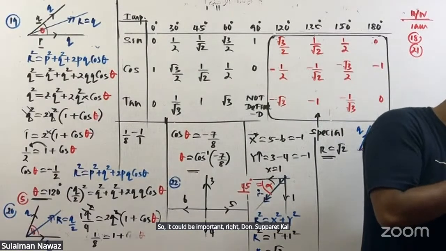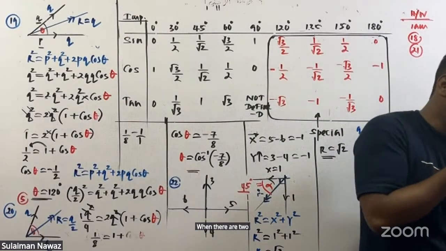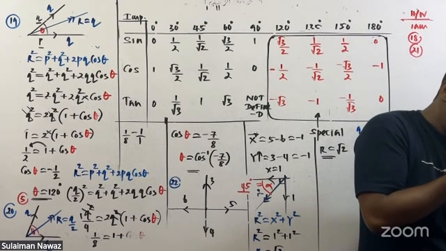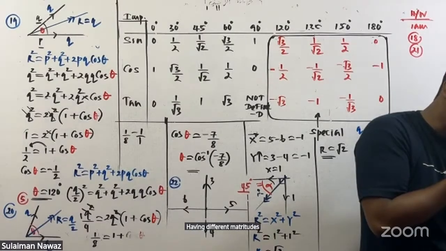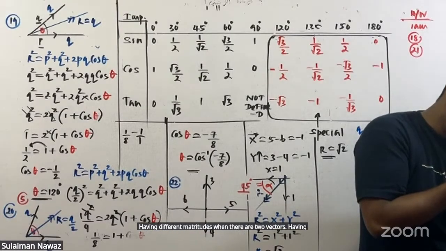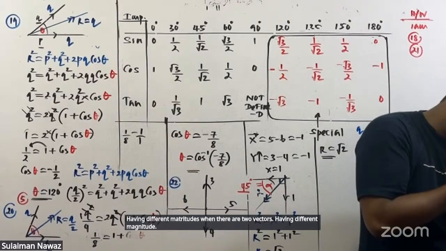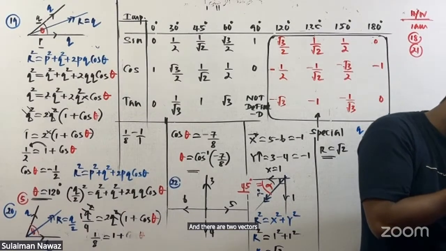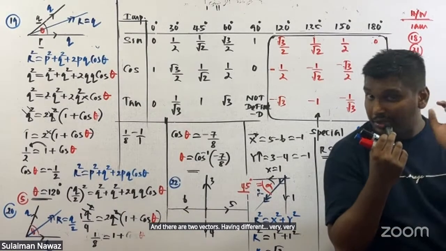Special note. When there are two vectors having different magnitude, very carefully write down this story, very important.